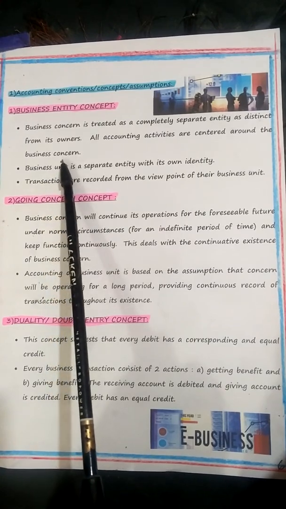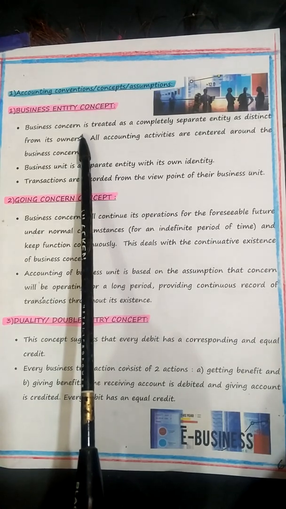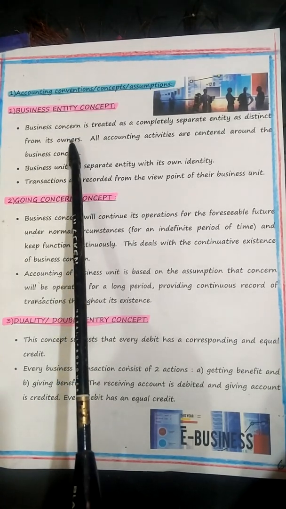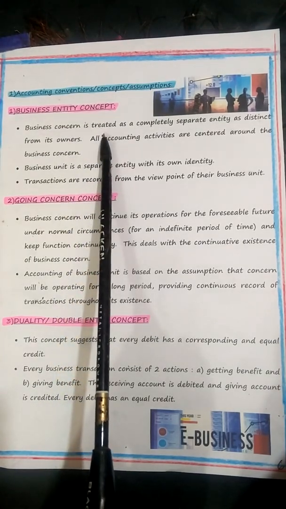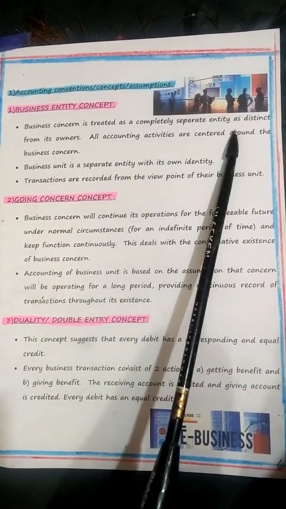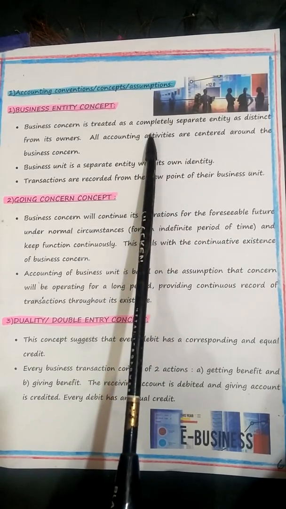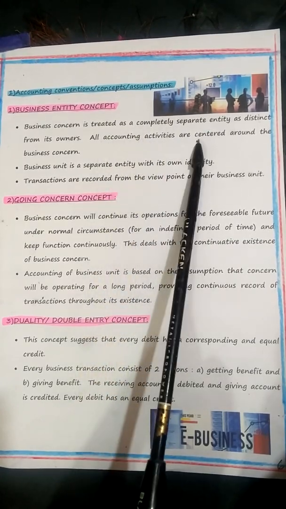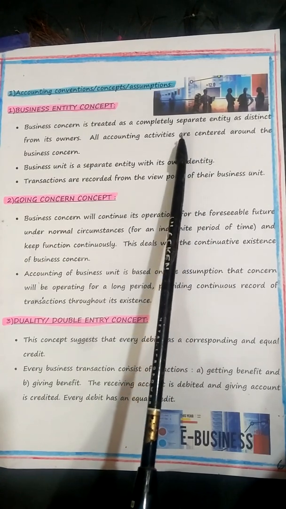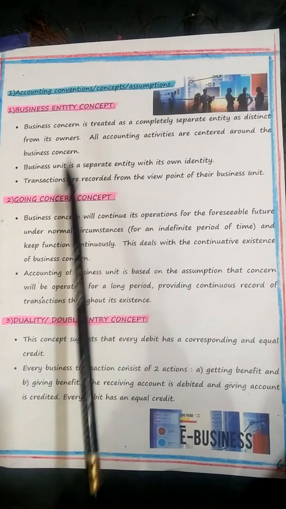So you must understand this, children. Business entity is also called as economic entity concept or just entity concept. Now here, business stands apart from the organization as a separate economic unit. So business is separated from owners. Who are owners? Owners are nothing but shareholders. So you've got two parts in organization, children: ownership and management. Management is usually done by board of directors, and owners are shareholders.